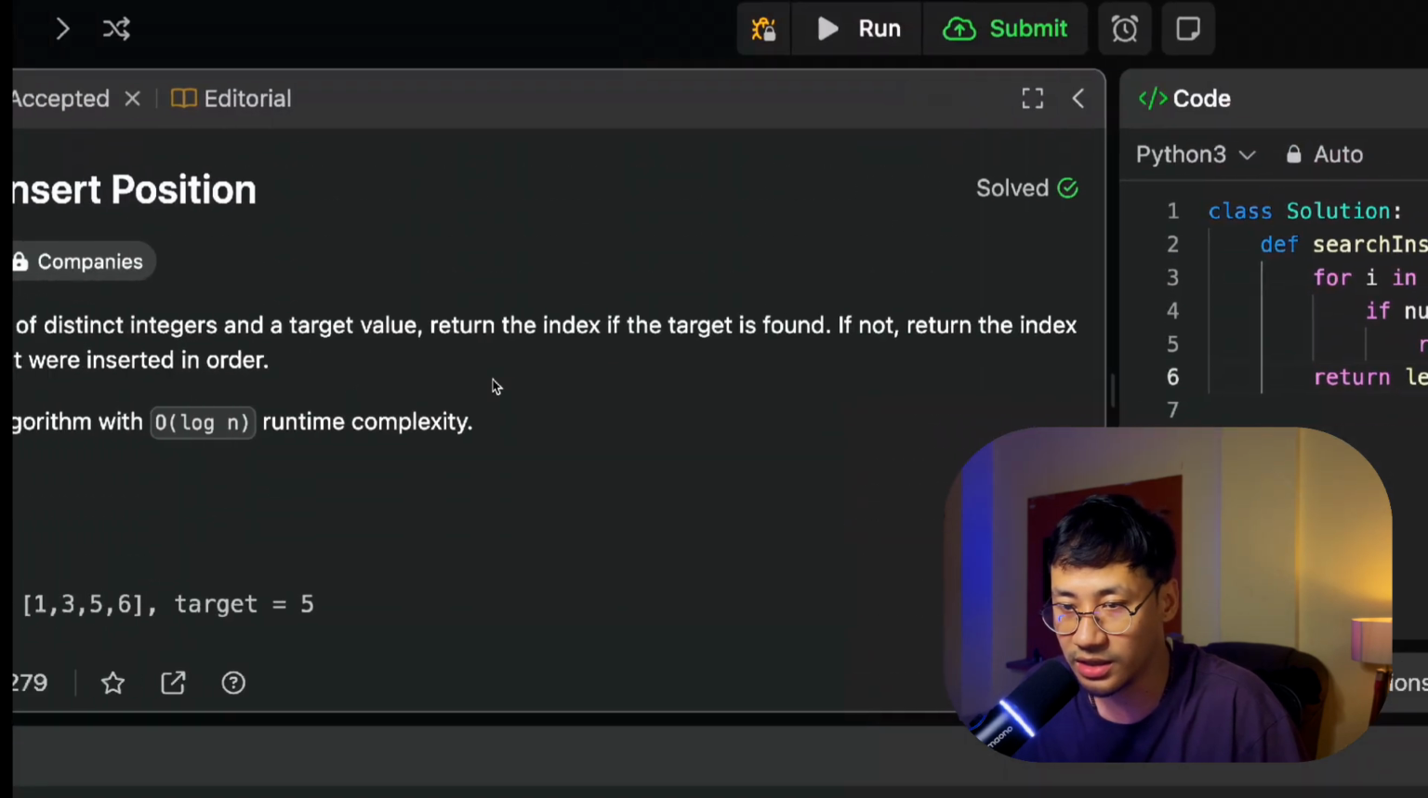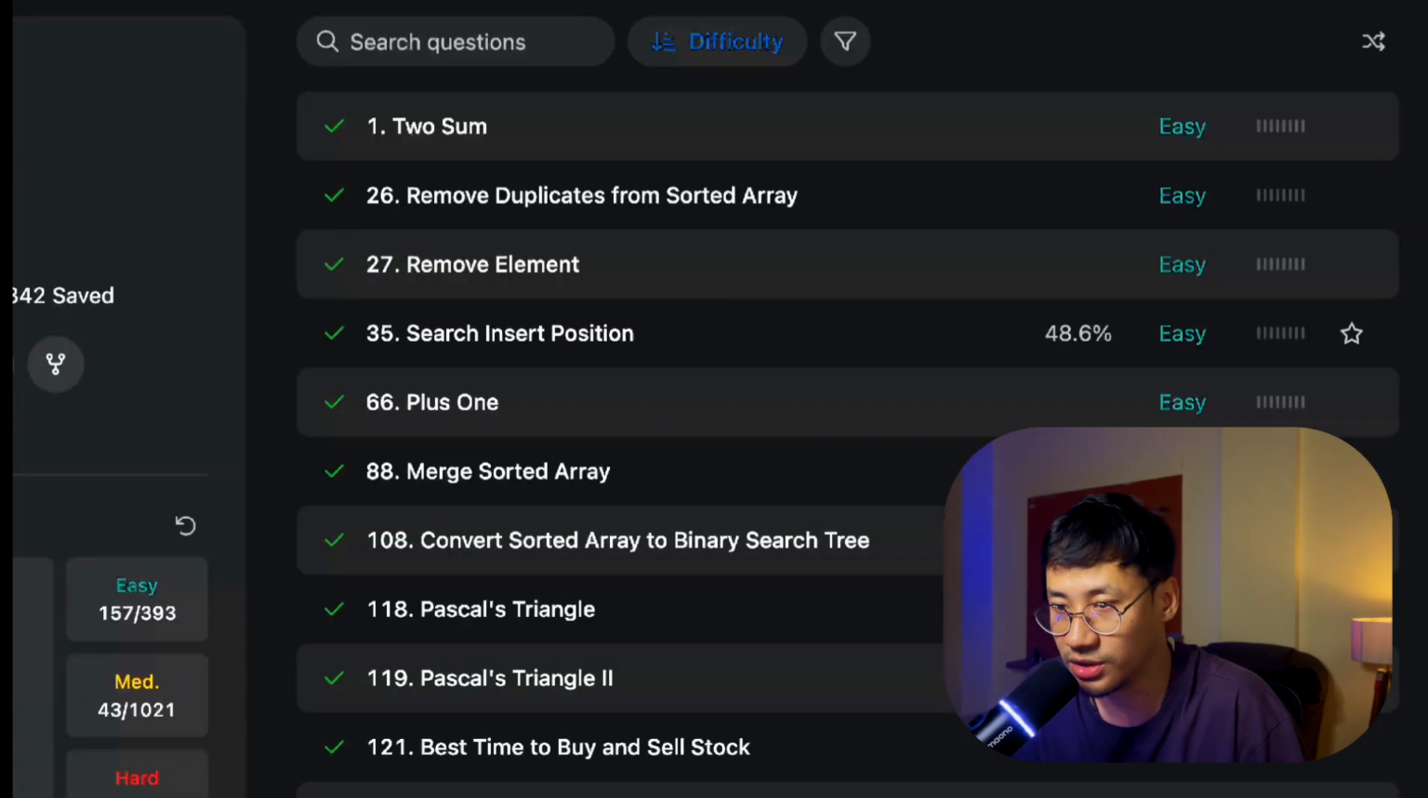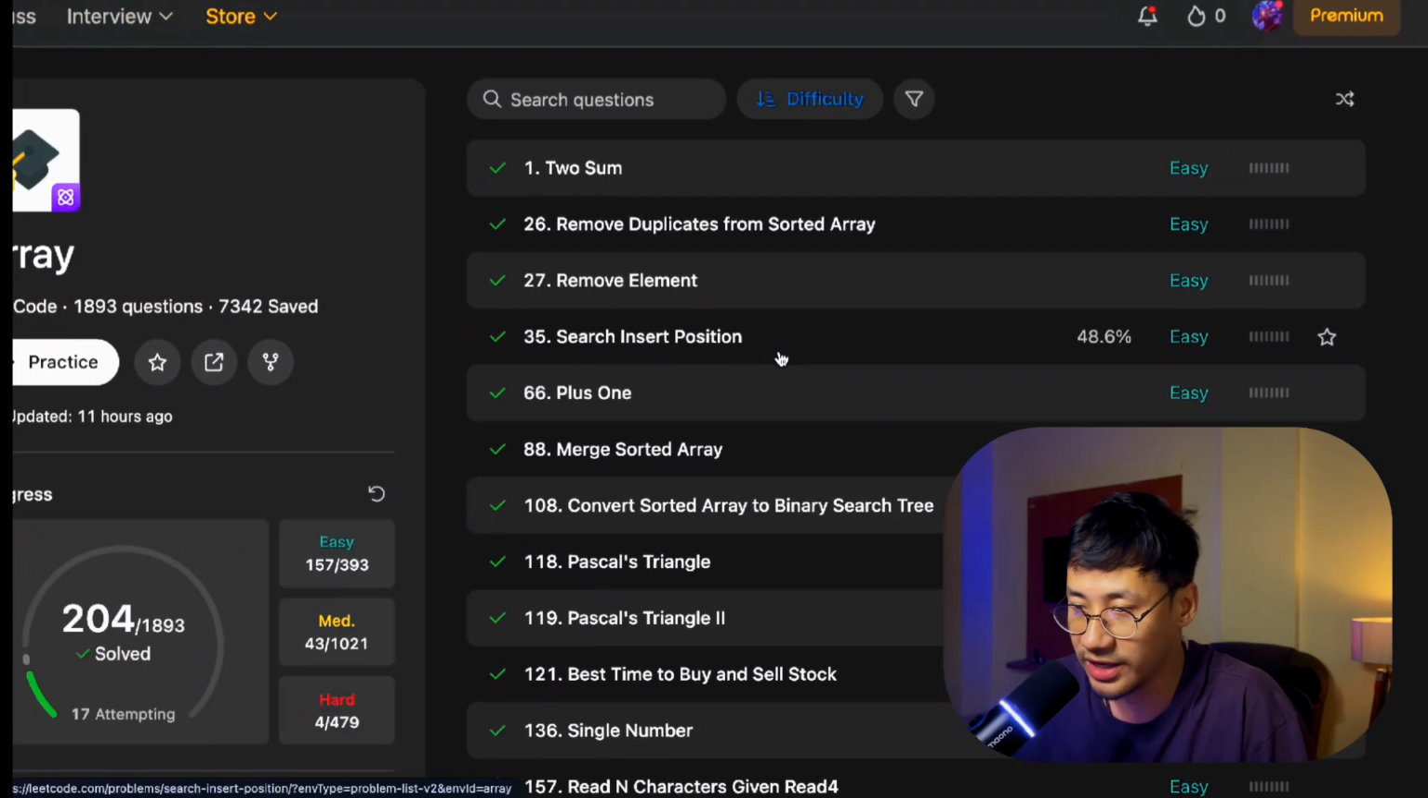All right, again a very simple problem, search insert position. Next, let's go for the next one. 1, 2, 3, 4, 5. For this session we'll solve only 5 questions.